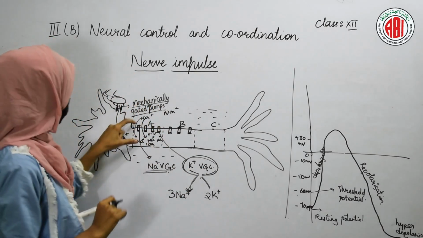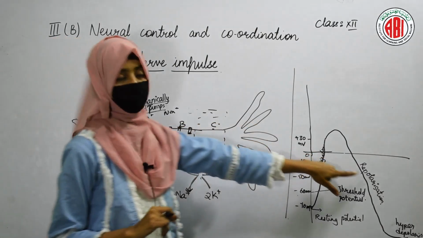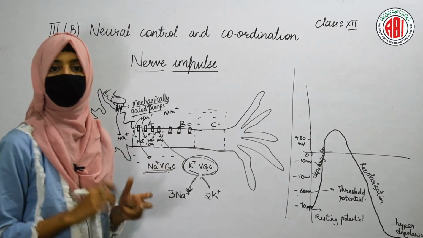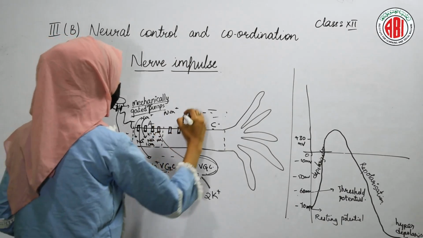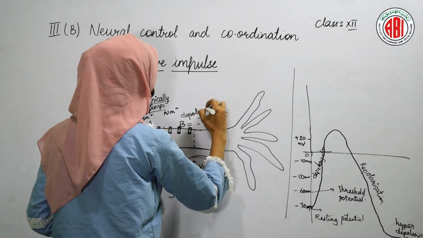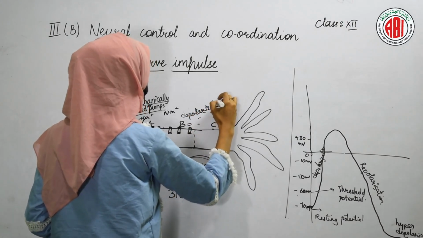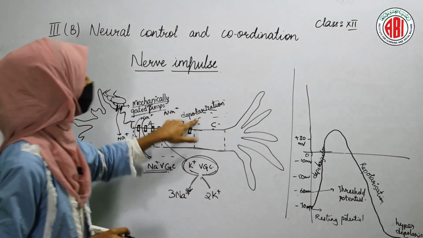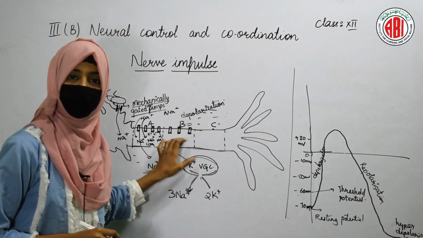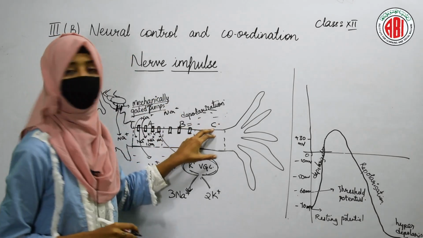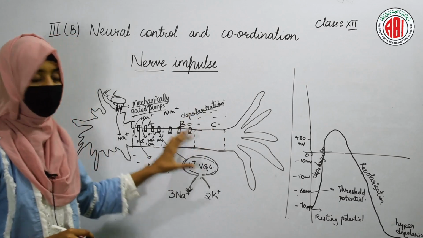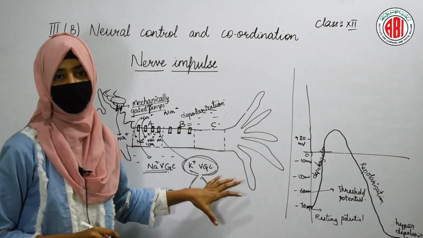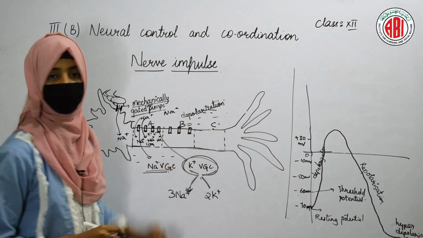Now, when the A segment starts undergoing repolarization, at that time the channels present in the B segment open. So the B channel will start the depolarization of the cell. Repolarization of A segment stimulates the depolarization of B segment, and repolarization of B segment stimulates the depolarization of C segment, and then the depolarization of the synapses of the axon terminals stimulates the repolarization of the C cell.